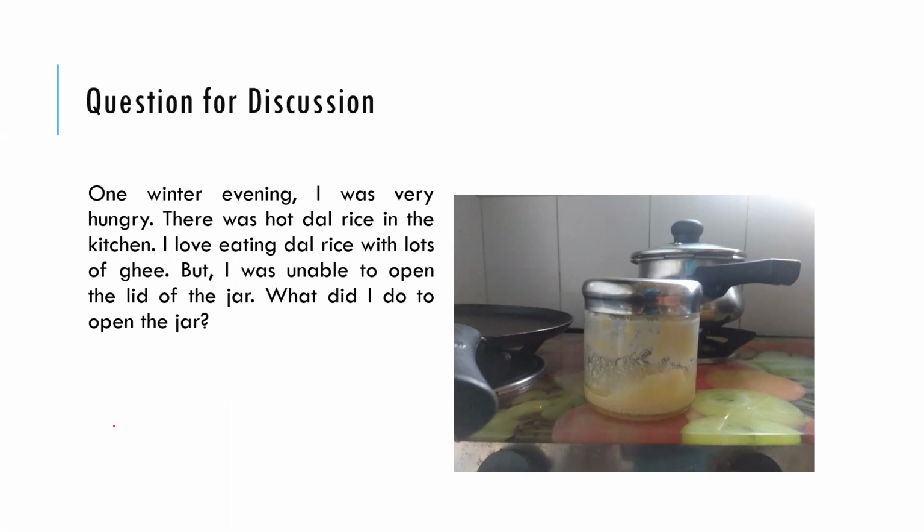And then it becomes easier to loosen it. I think you get this, right? So in this case, clearly thermal expansion is useful. You want the metal to expand so that you can remove the lid of the jar.